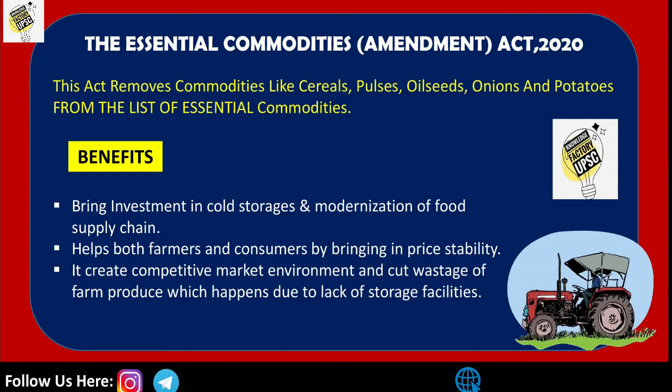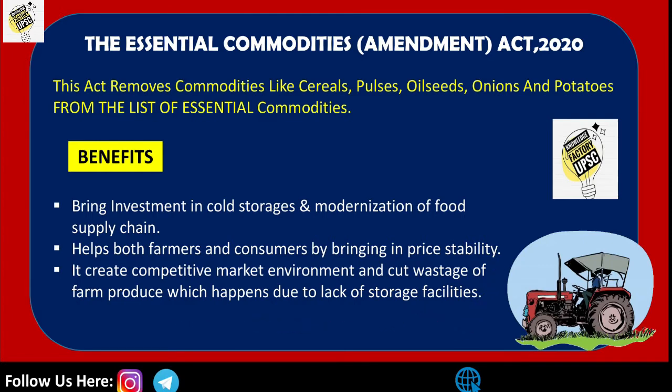By the third benefit, we can find that in previous times, due to the lack of storage facilities or cold storage, there was a huge loss of farm products. Here it does not happen because of the investment by the private sectors in cold storage and modernization of the supply chain. So it creates a competitive market environment and cuts the wastage of farm produce which happened due to the lack of storage facilities.